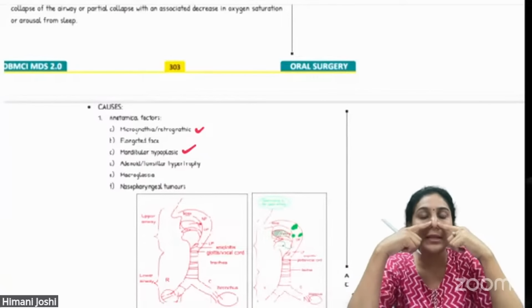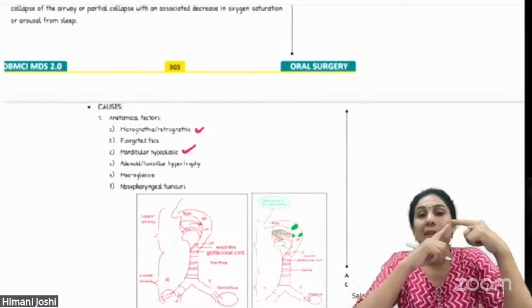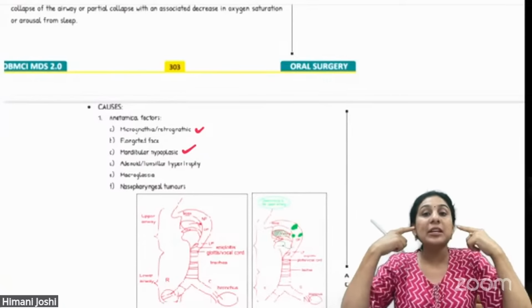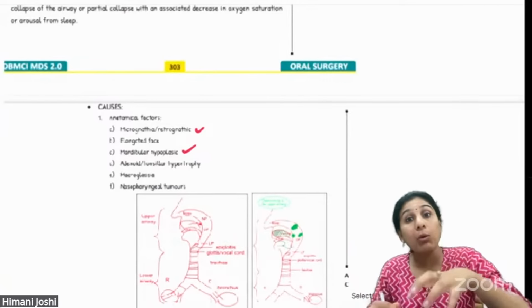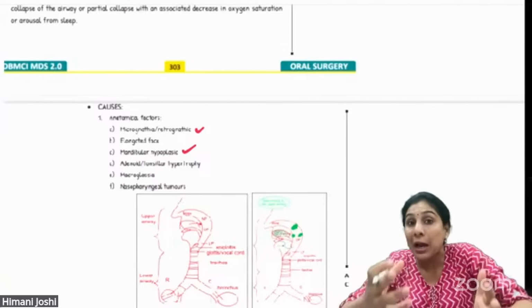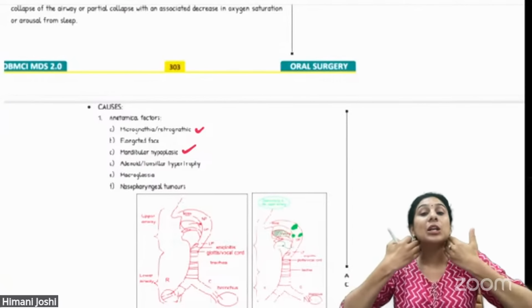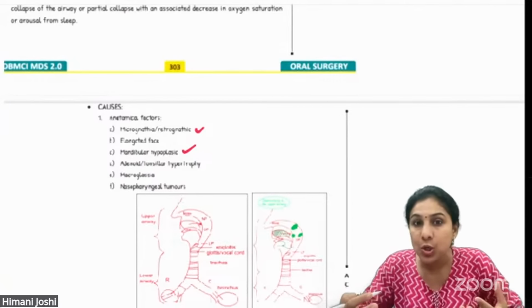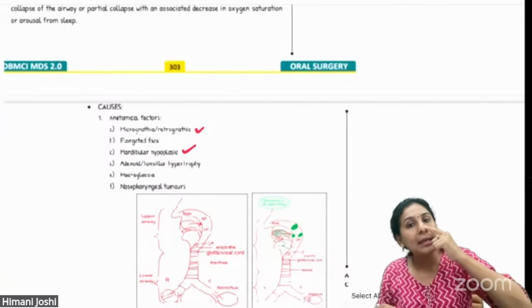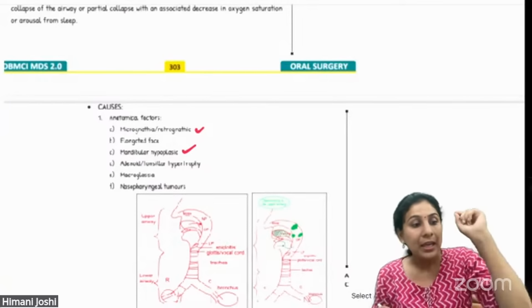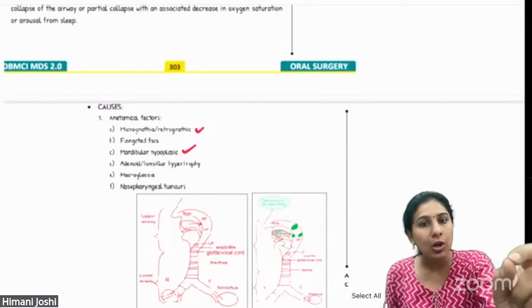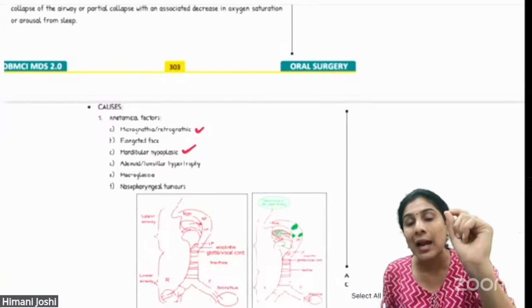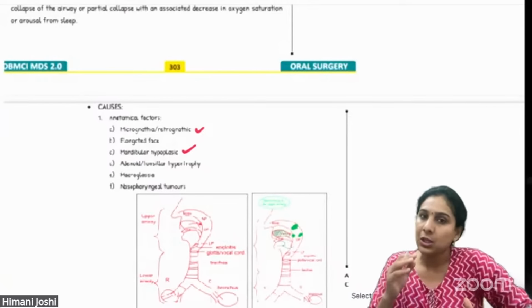It can be a nasal polyp. It can be a deviated nasal septum. It can be the nasopharynx which has a tumor. It can be the oropharynx which has a tumor or a cyst or some aneurysm. It can be in the lower airway near the epiglottis. So at any point in the airway, if there is an obstruction, it can cause obstructive sleep apnea. So these are the anatomical or the direct factors causing OSA.